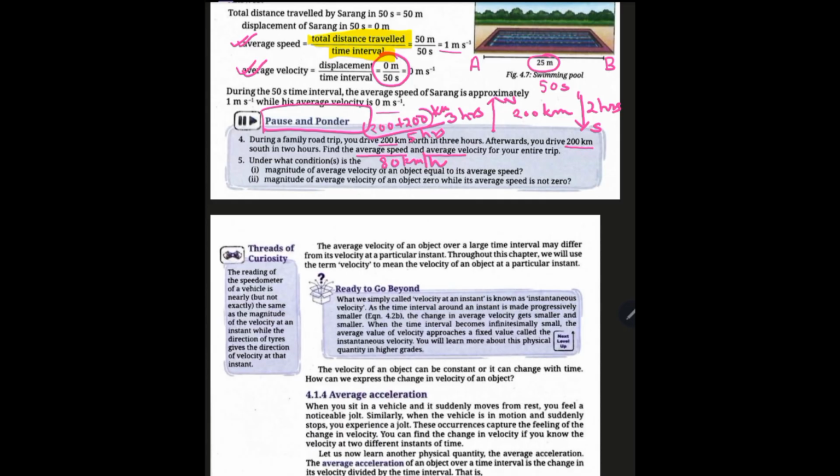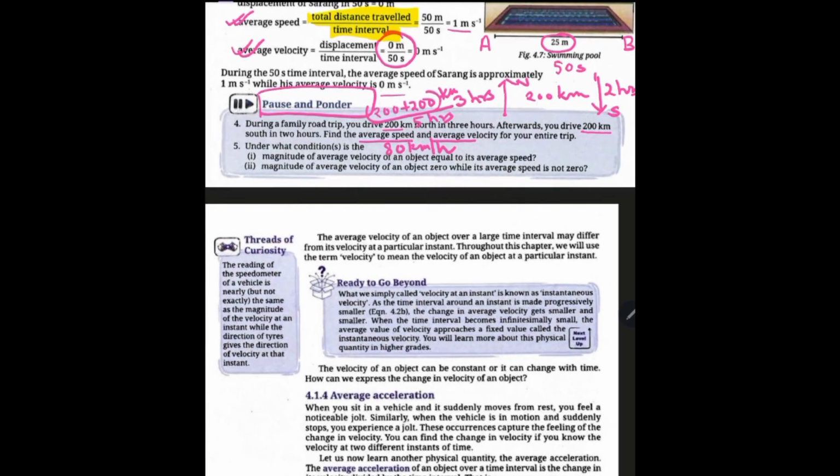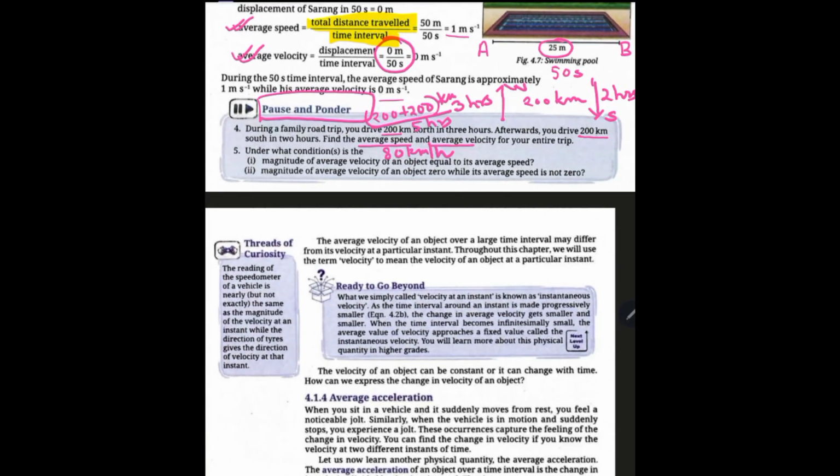Under what condition is the magnitude of average velocity of an object equal to the average speed? We have just now seen that if the body is moving in the same path, say a straight line path, then this is the case. Magnitude of average velocity of an object can become 0 while its average speed is not 0.